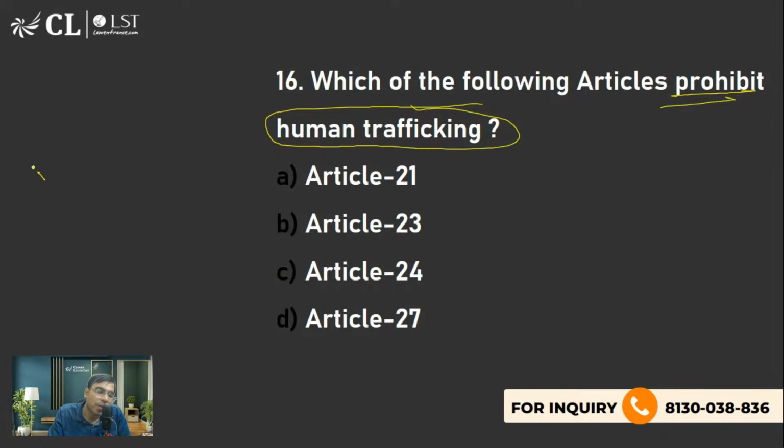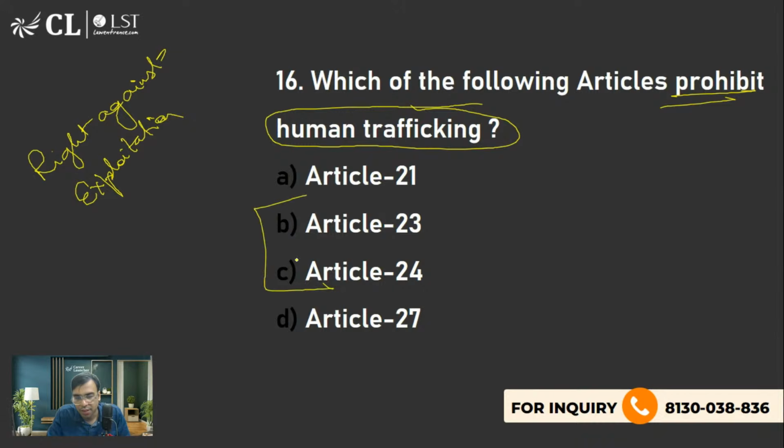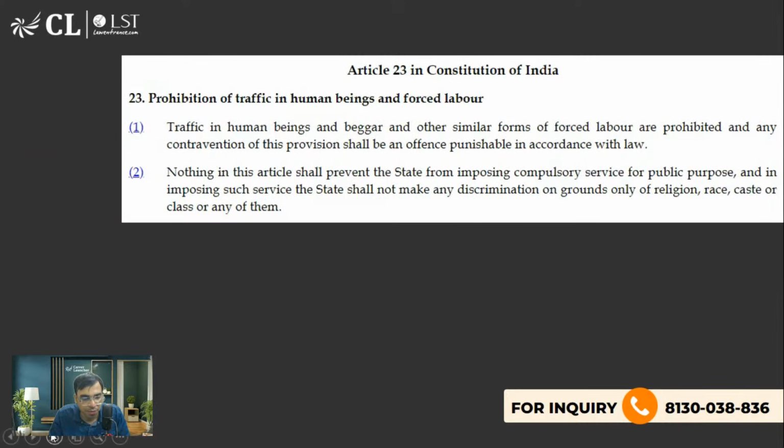We have a fundamental right called the right against exploitation. Article 23 and 24 talk about it. Here we are talking about option B, Article 23. It says prohibition of traffic in human beings and forced labor. Yes, B is the right answer.